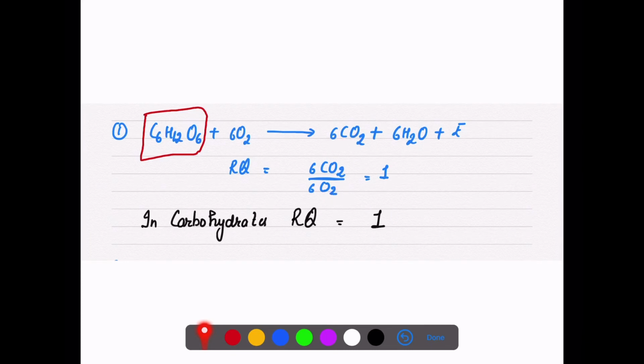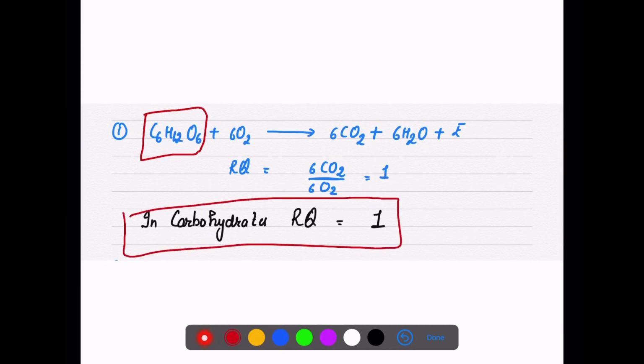So 6 CO2 divided by 6 O2, the answer will come out to be 1. So the respiratory quotient for carbohydrates will always be 1. You need to understand that if your substrate is carbohydrate, then the respiratory quotient will be 1.